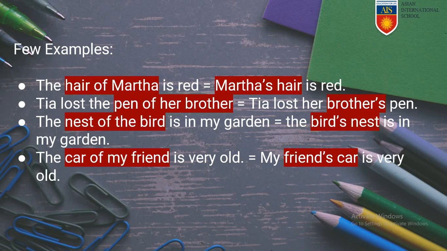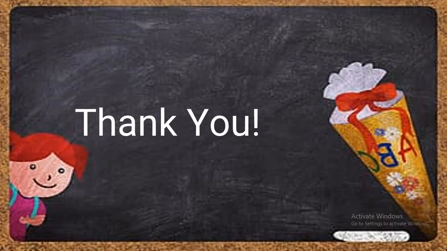Whoever owns, we add apostrophe s to that person or that animal. The car of my friend. The car belongs to the friend, so it should be friend's car. We are adding apostrophe and s to the word friend, because the friend owns it.